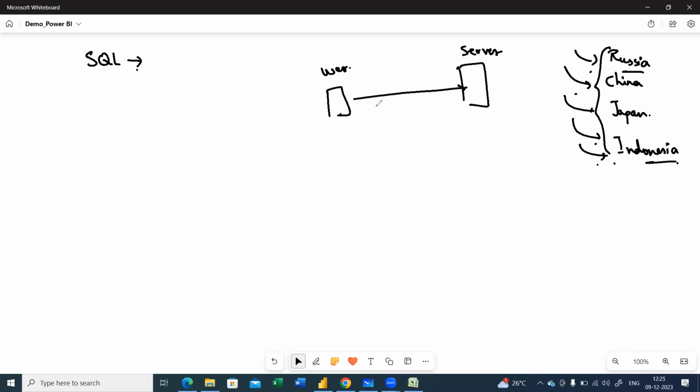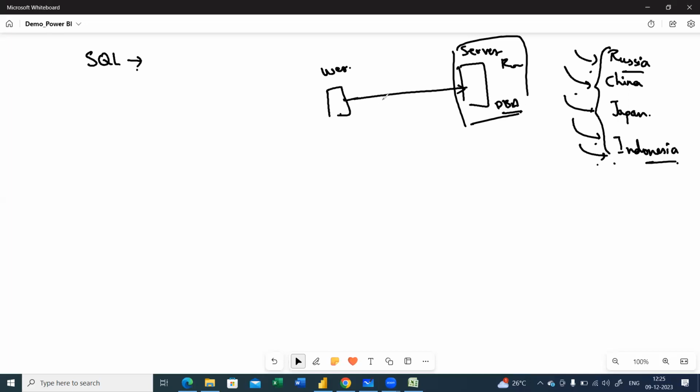Once I have a connection to the server through cables, think that you are working in an MNC and you have a server room and a database admin role. He will be checking and monitoring the health of it.